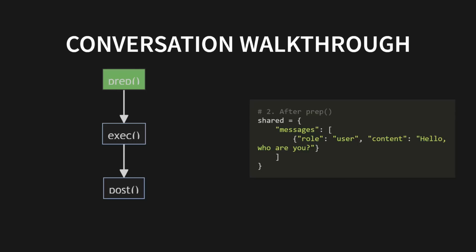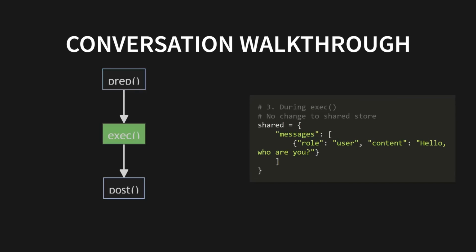Prep grabs that text, wraps it up neatly in a little dictionary to label it as the user's message, and then, this is the key, it adds it to the messages list inside our shared store. Just like that, our conversation's memory is no longer empty. It now contains our opening line.